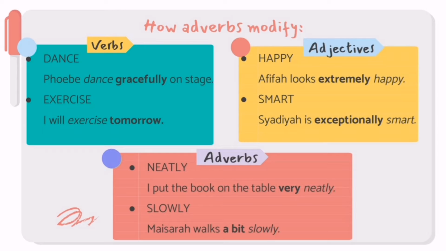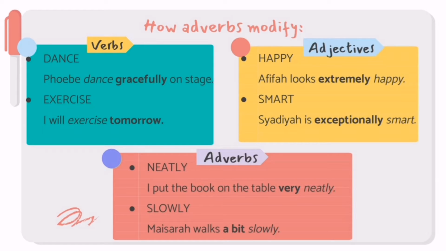So next we will look at how adverbs modify adjectives. Afifa looked extremely happy. So extremely is the adverb and happy is the adjective. And next, Shadia is exceptionally smart. Smart is the adjective and exceptionally is the adverb.